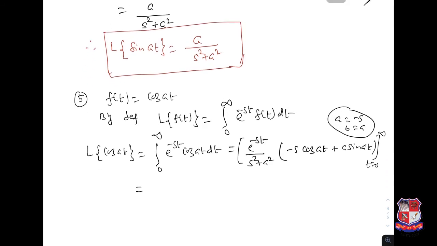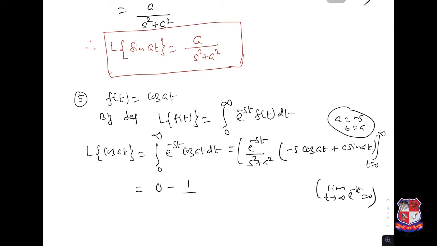Okay, so again when we take t to infinity, because of this e power minus st, that will be 0. So upper limit is 0 minus the lower limit, when t is 0. Here when you take t to be 0, e power 0 is 1.